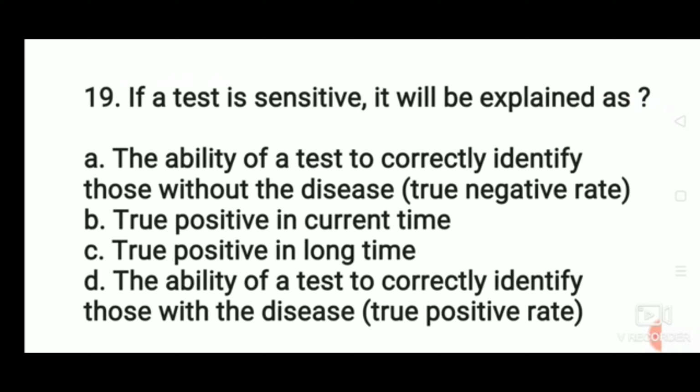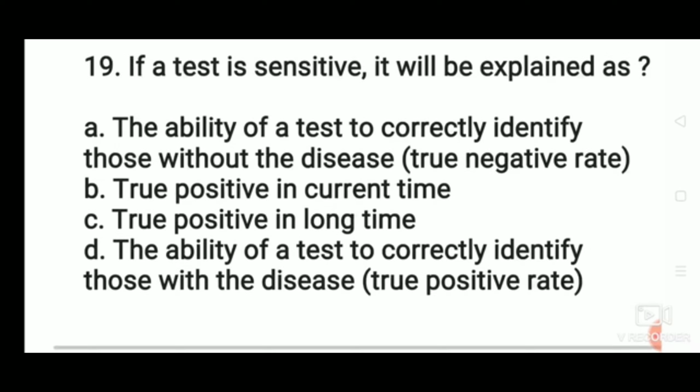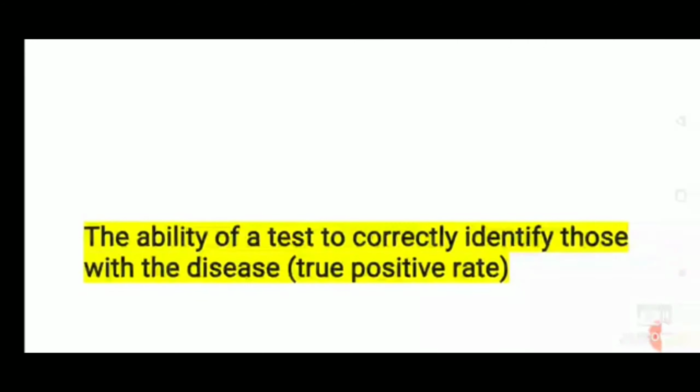If a test is sensitive, it will be explained as: the ability of a test to correctly identify those without the disease, true negative rate; true positive in current time; true positive in long time; or the ability of a test to correctly identify those with the disease, true positive rate. The correct answer: if a test is sensitive, it is the ability of a test to correctly identify those with the disease, that is true positive rate.